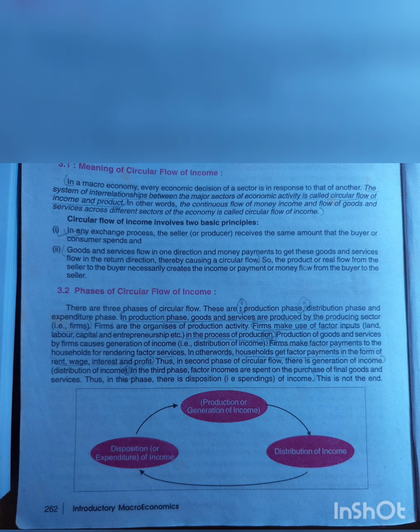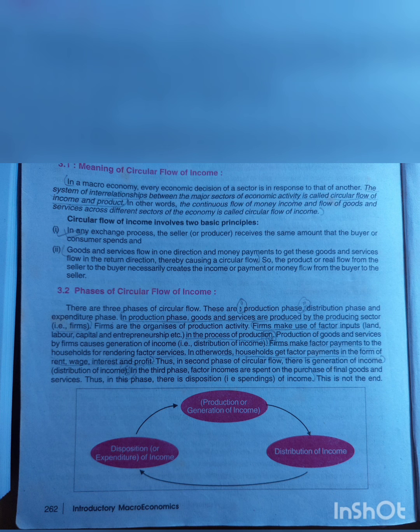Okay, next topic is circular flow of income, which is a very important topic to understand. So, at first, we will be learning about what is actually the circular flow of income. In macroeconomy, every economic decision of a sector is in response to that of another. So, we have first understood that there are four sectors, and here we will be talking about only two sectors, the firms and the household, or the production sector or the consumption sector.